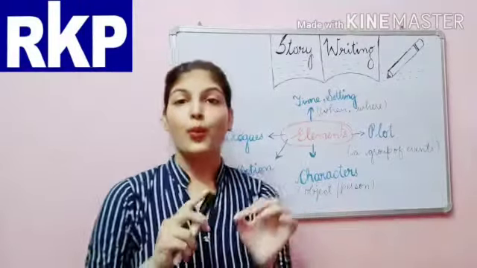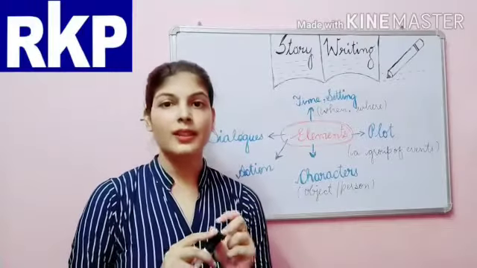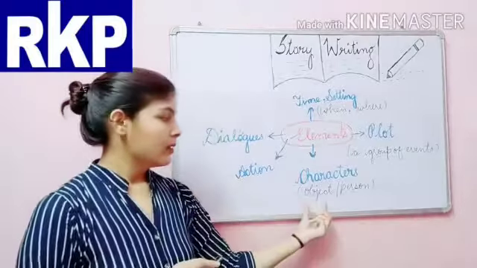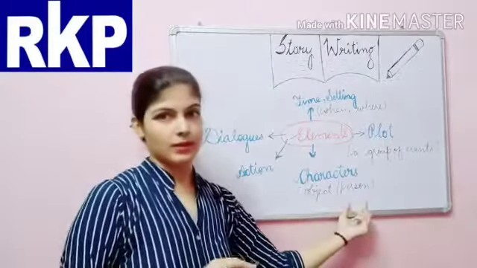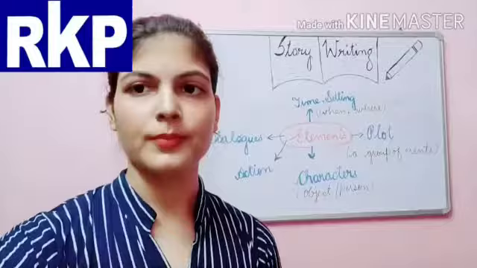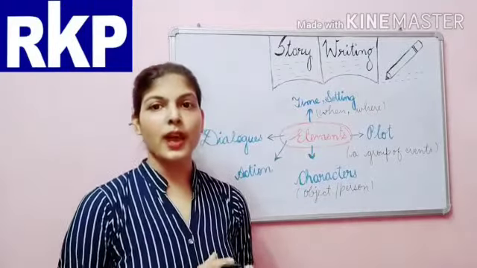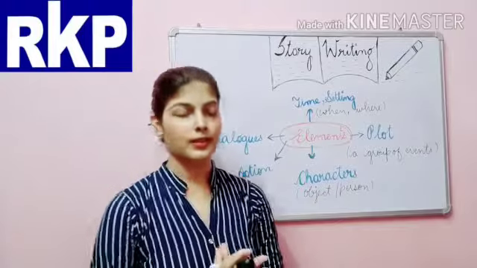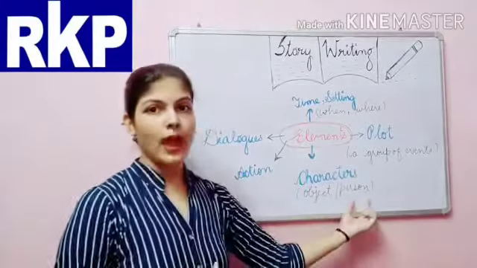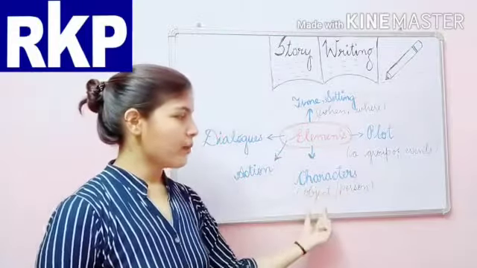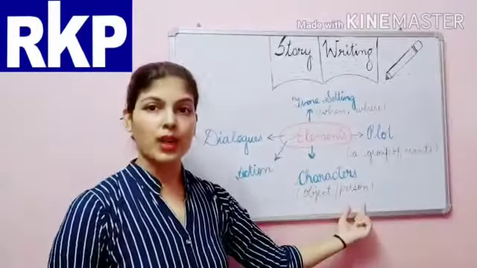There can be one or more than one character, and those characters can be an object or a person. We include both in our story writing, object also and person.